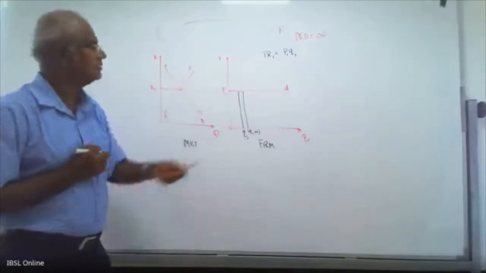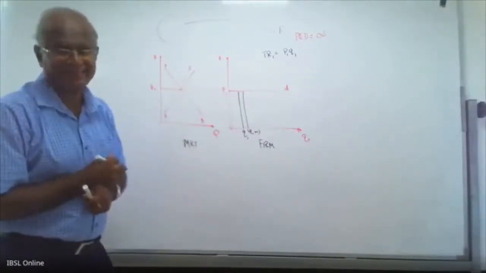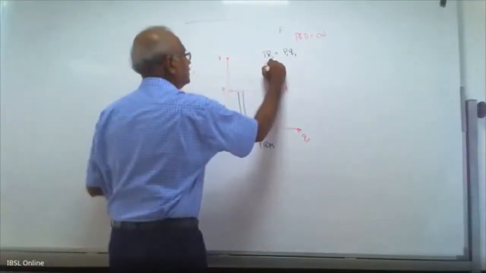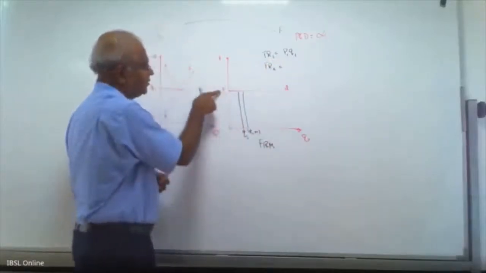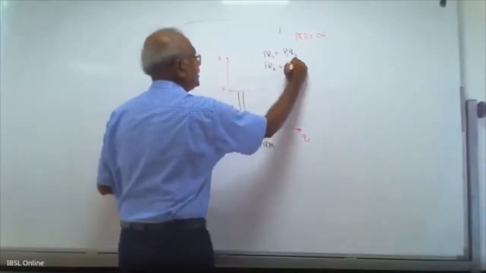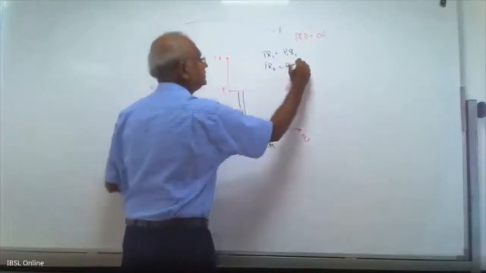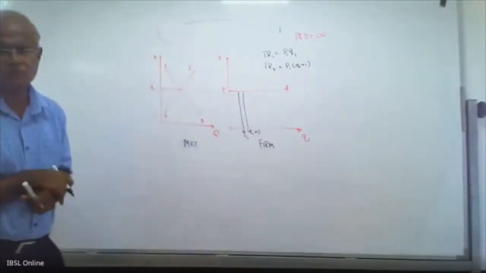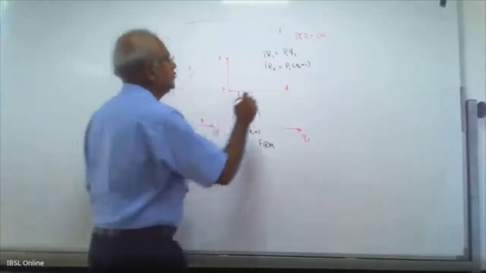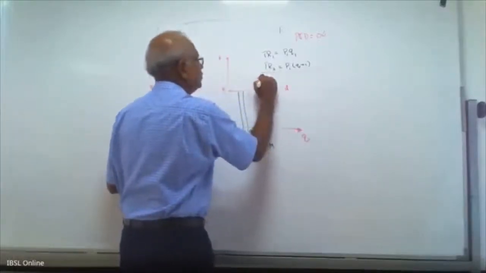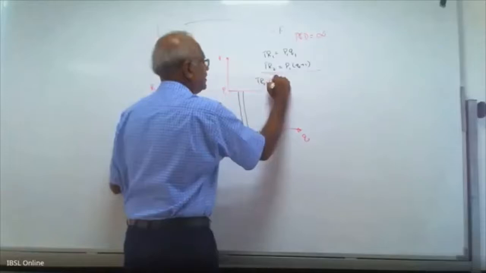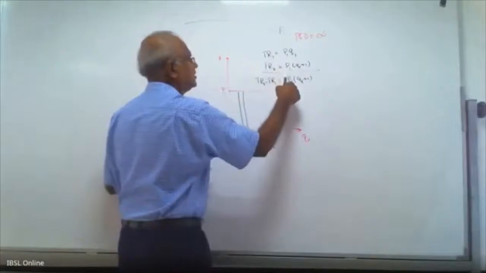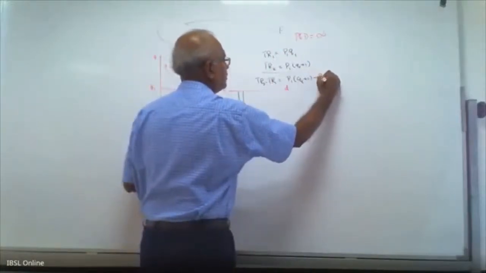Now, if they increase the output by 1 unit from Q1 to Q1 plus 1, what is the unit price? Still P1. They are a price taker. So what is the revenue, TR2? TR2 equals P1 times the new quantity, Q1 plus 1. Correct? Now the difference between these two, TR2 minus TR1, equals P1 times (Q1 plus 1) minus P1 Q1.